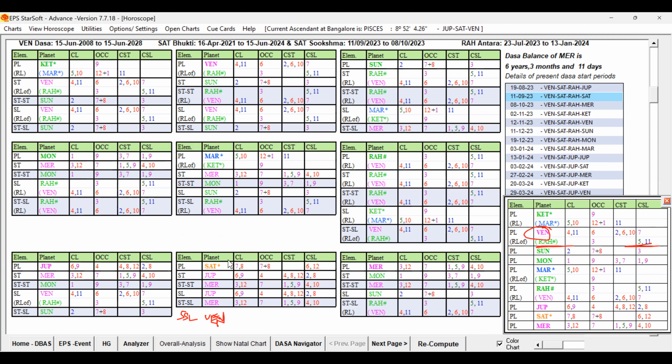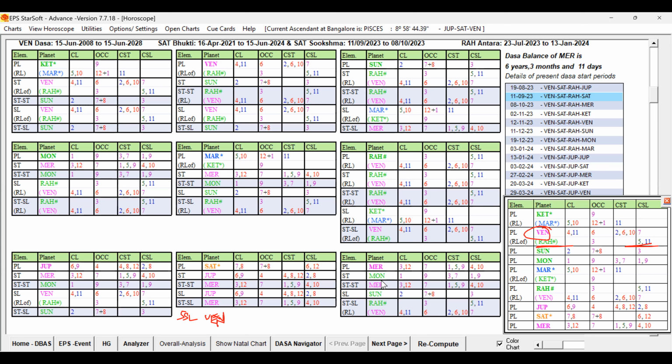Because of that, the Bukti Lord, despite having some weakness, with the help of the supports, is supportive for the pregnancy, because that male chart was very strongly favorable. Within that, Saturn Bukti, Mercury Antra, the conception took place.